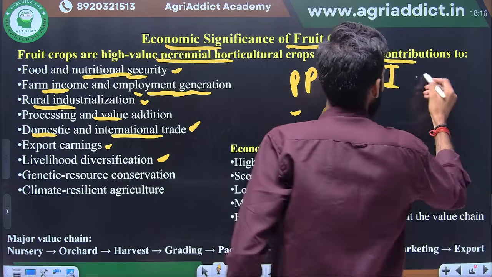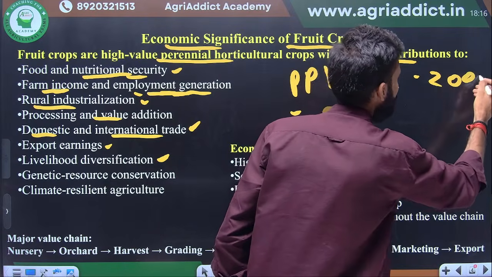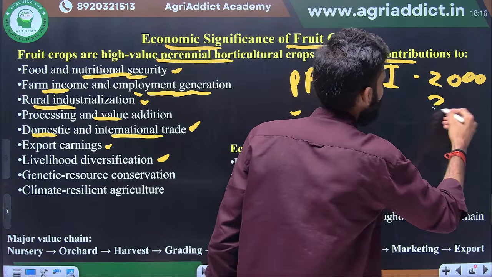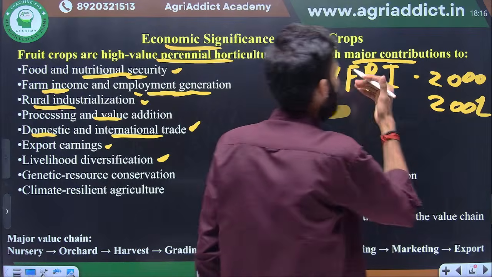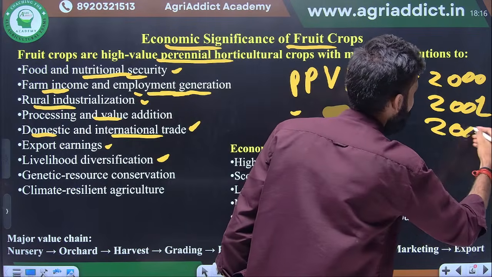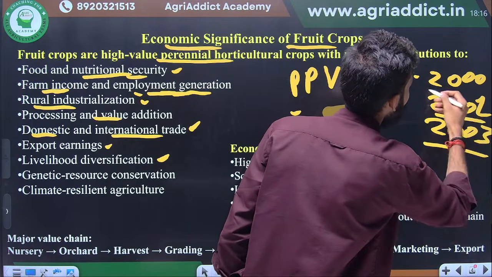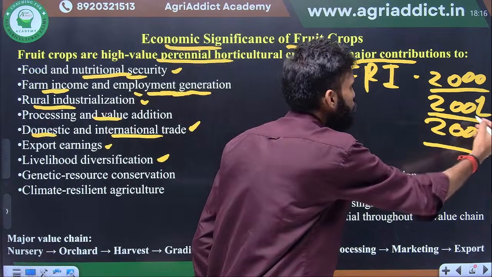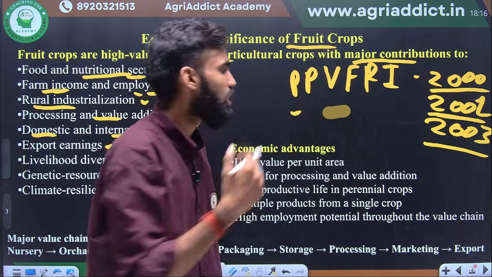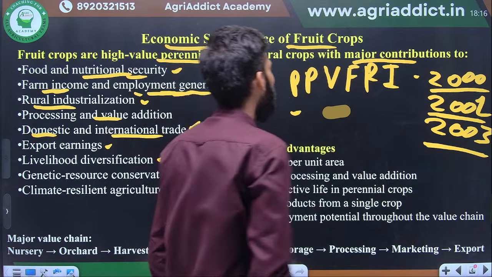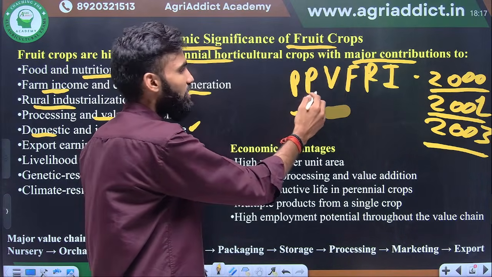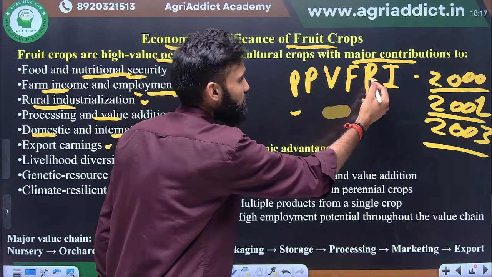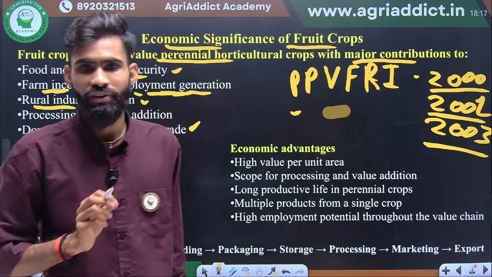Okay, this act was initiated in 2000, the act came in 2001, and the rules came into force in 2003. It is the Protection of Plant Varieties and Farmers' Rights Act. This is the full form of the PPVFRA.